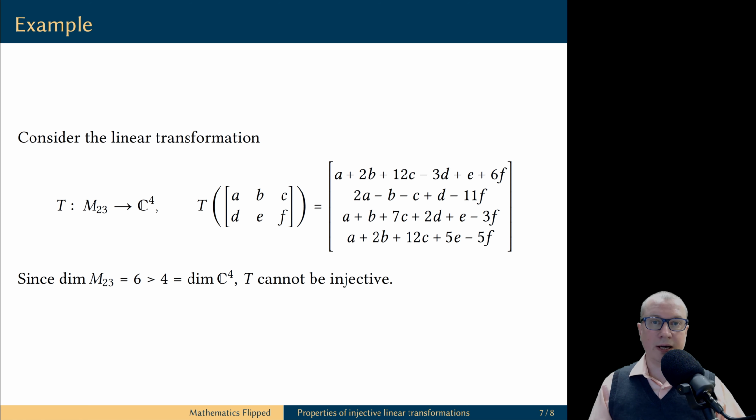We can use this result effectively to show that some linear transformations are not injective. For example, this linear transformation from the vector space of 2x3 matrices into C4 cannot possibly be injective because it goes from the vector space of dimension 6 into a vector space of dimension 4. Keep in mind, you can use this dimension consideration only to conclude that the linear transformation is not injective if the dimensions are not right. However, if the dimension of the domain is no more than the dimension of the codomain, this does not automatically make the linear transformation injective.